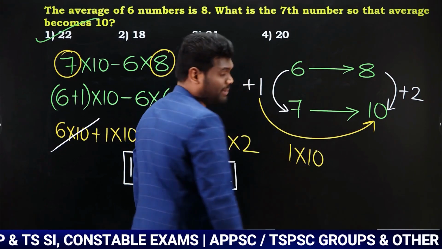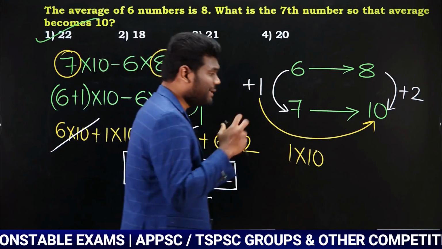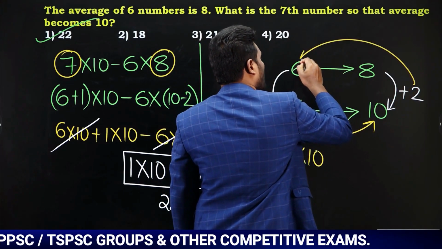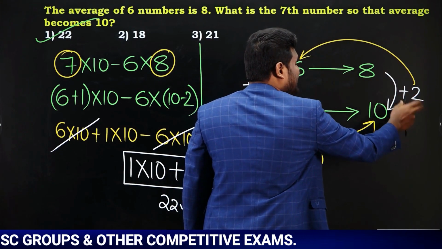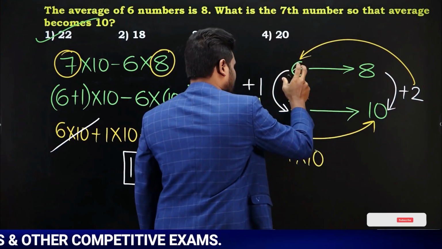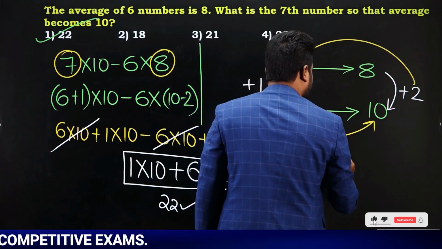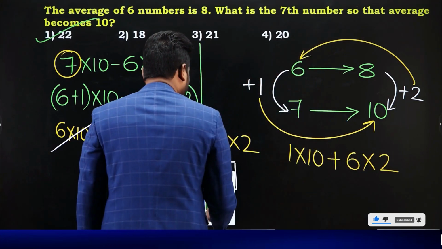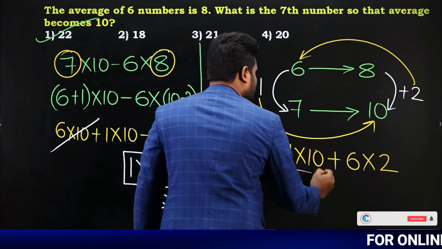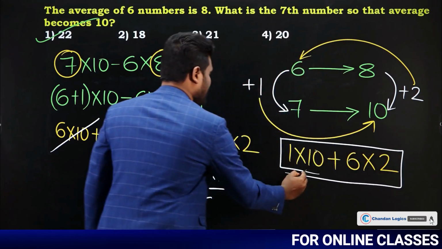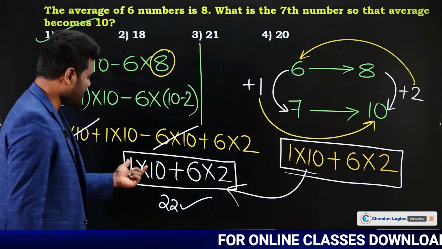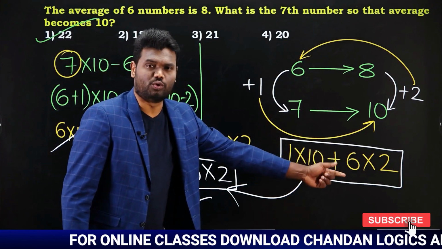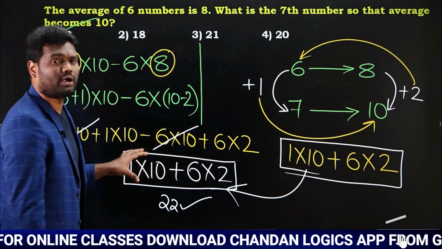Yes or no? Similarly, next you need to multiply the right hand side difference with the left hand side top number. If you multiply this, this is going to be 6 into 2. Yes or no? Now observe this carefully. This is the same as whatever you got here. Look, 1 into 10, 1 into 10. Similarly, 6 into 2, 6 into 2, which is exactly the same as what we got here.